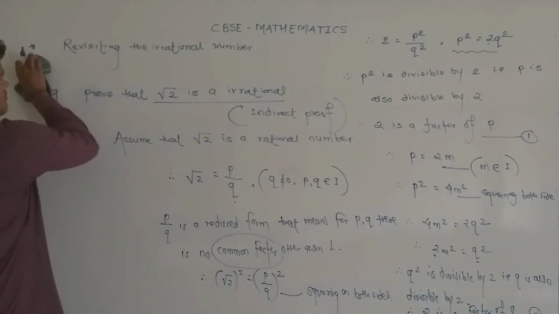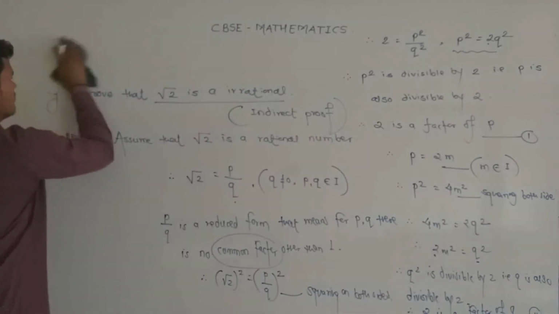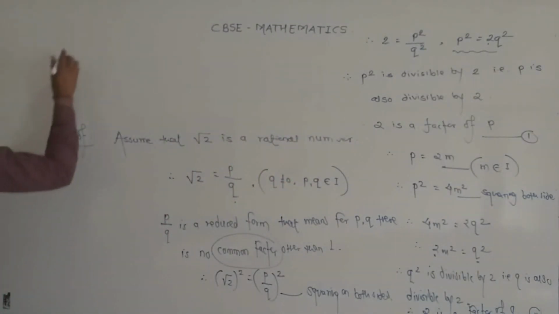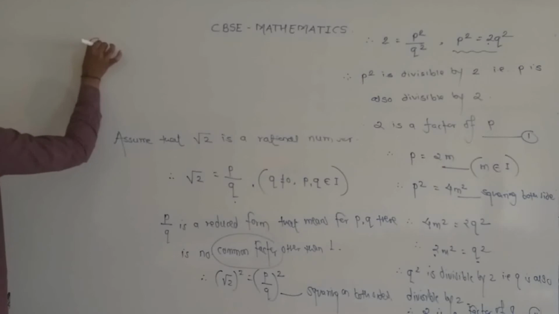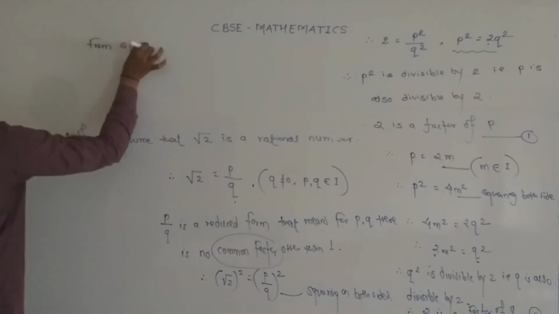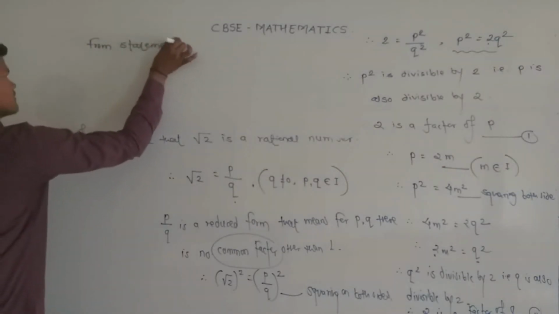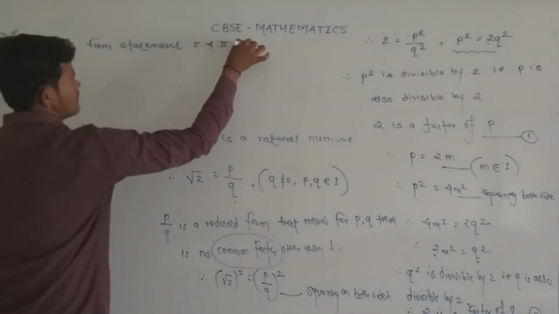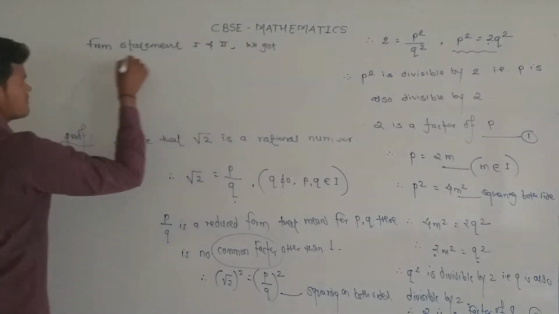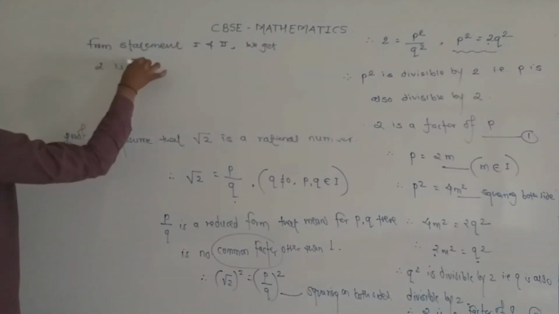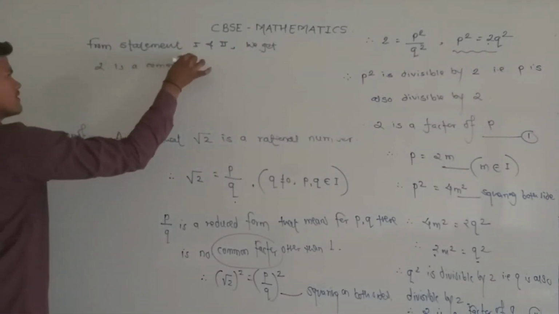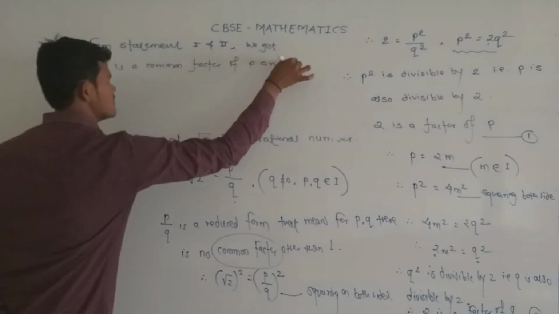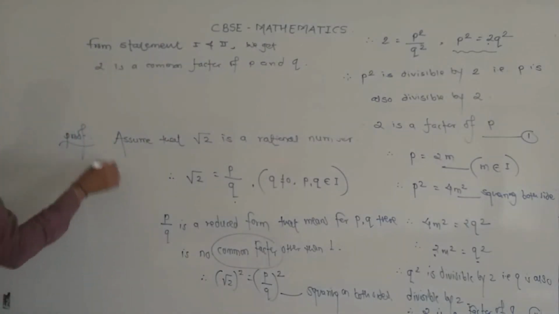So finally write down from statement 1 and 2, we get 2 is a common factor of p and q.